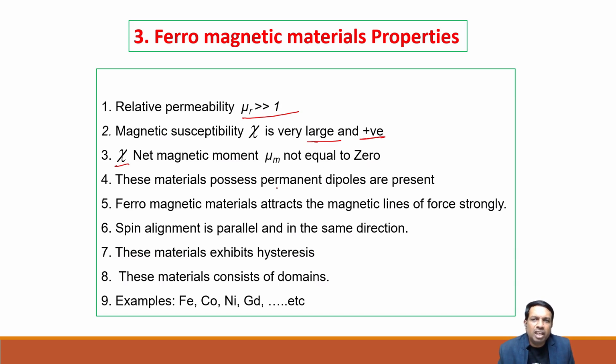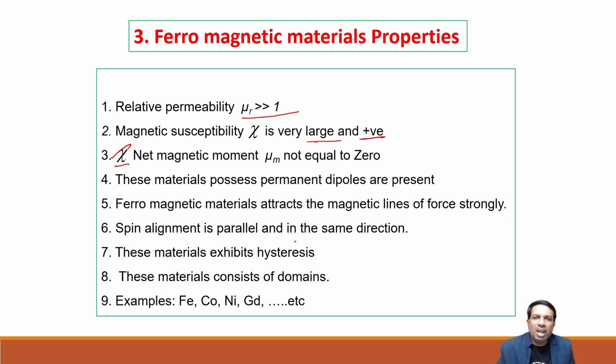These magnetic materials possess permanent dipoles. Ferromagnetic materials strongly attract the magnetic lines of force. Paramagnetic materials weakly attract them. Diamagnetic materials repel them.